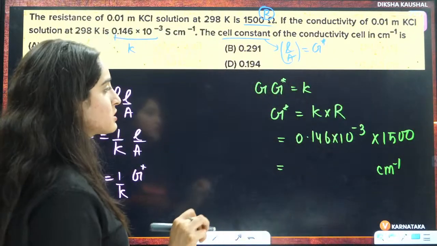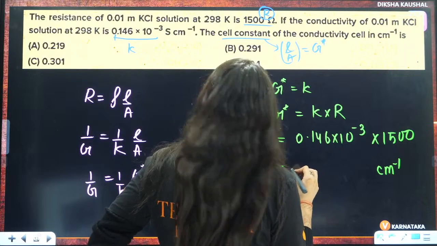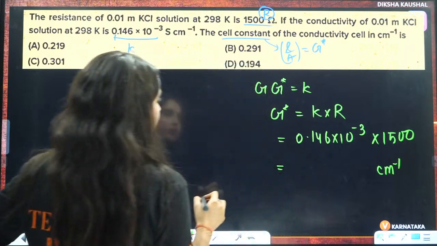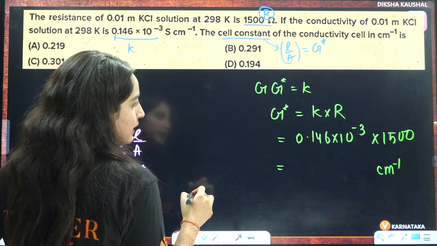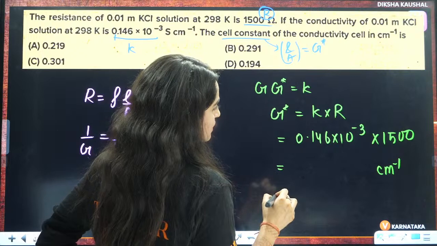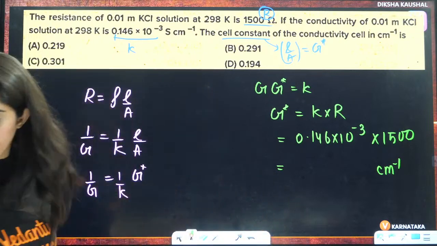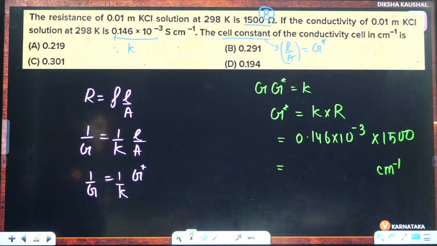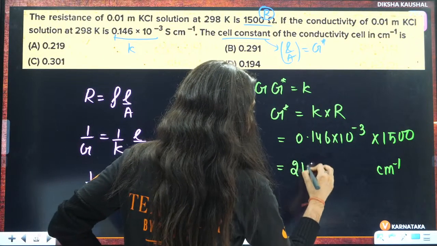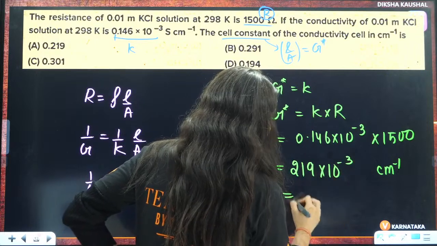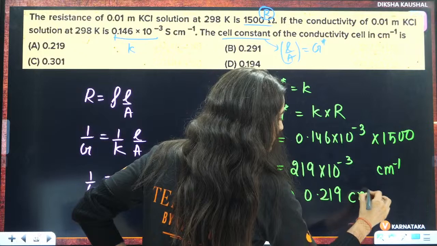And what will be the answer? You just need to solve this. 0.146 multiplied by 1500 gives 219 multiplied by 10 raised to power minus 3, that is 0.219 centimeter inverse.